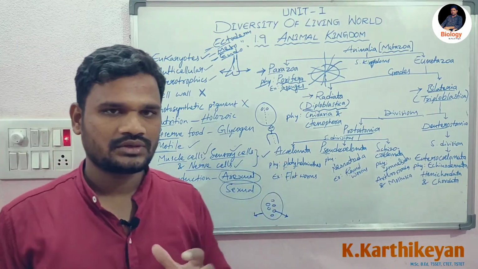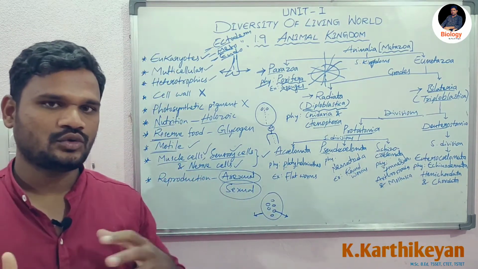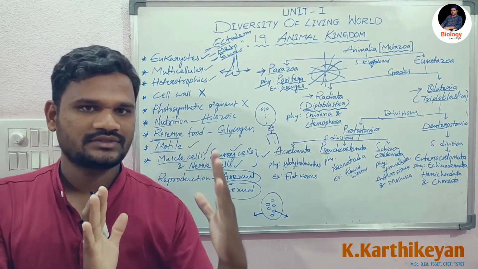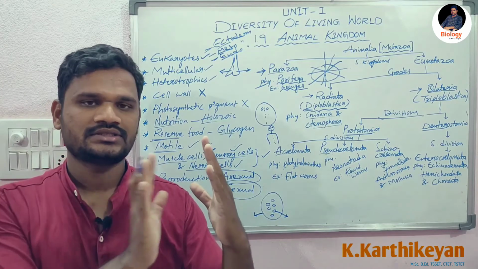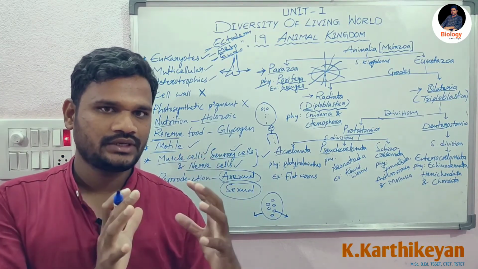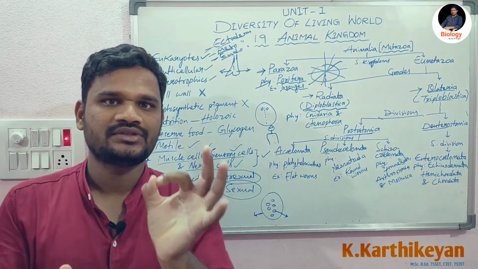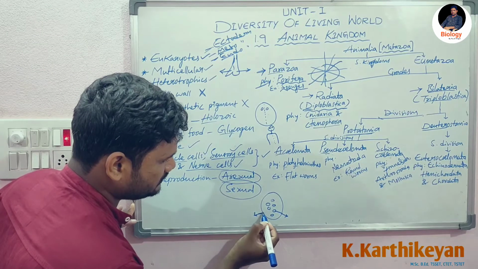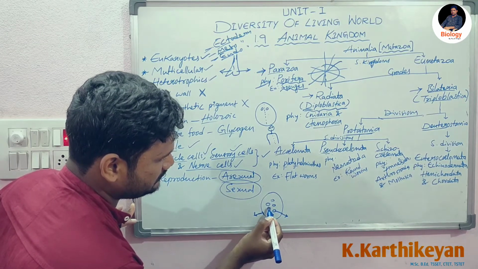Now, let us see what is coelom. Coelom means the space between body wall and the visceral organ. It is filled with fluid, that is coelomic fluid. That fluid is lined by the mesodermal layer. Example, look, this is the body wall and this is the visceral organ.